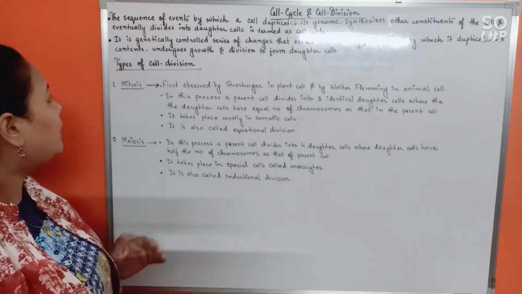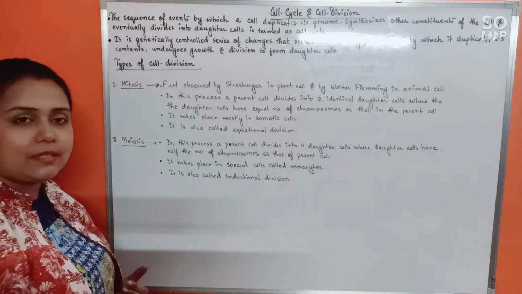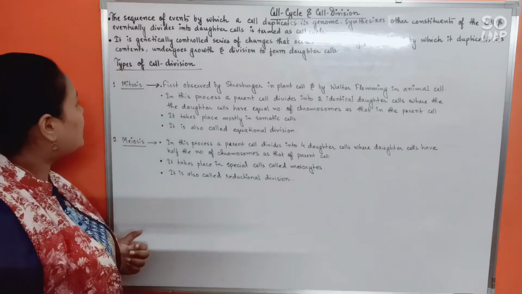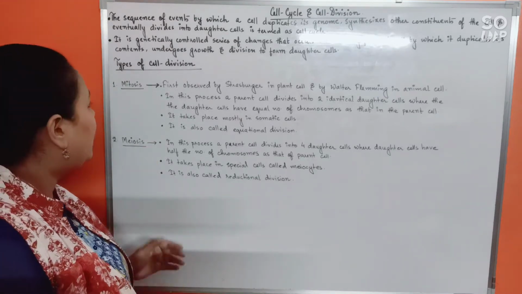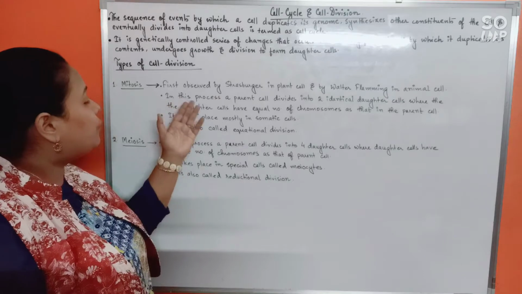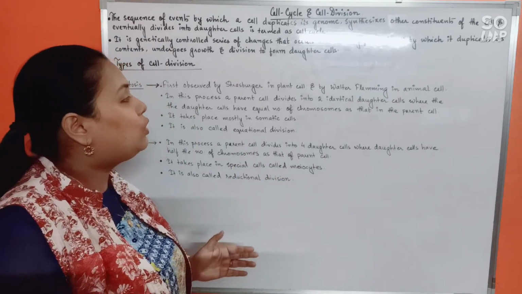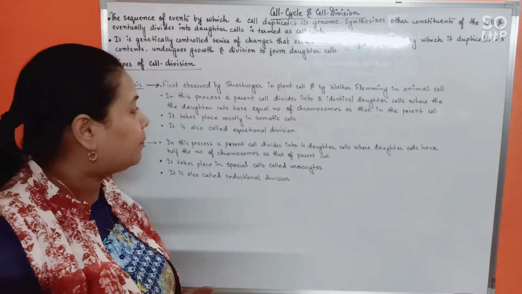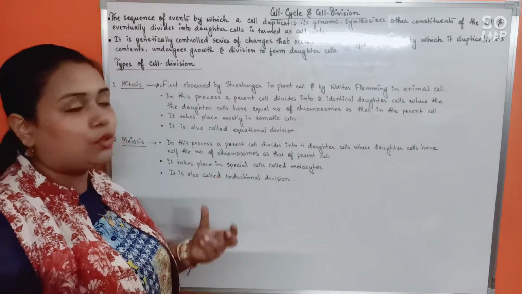Alright. Now, there are mainly two types of cell division that we're going to discuss in this chapter. First is mitosis and the second is meiosis. Regarding mitosis, it was first observed by Strasburger in plant cell and by Walter Fleming in animal cell. Even the term mitosis was provided by Walter Fleming.